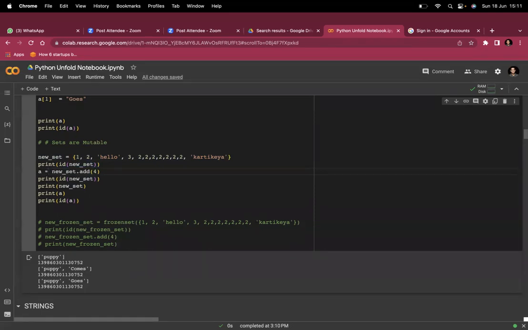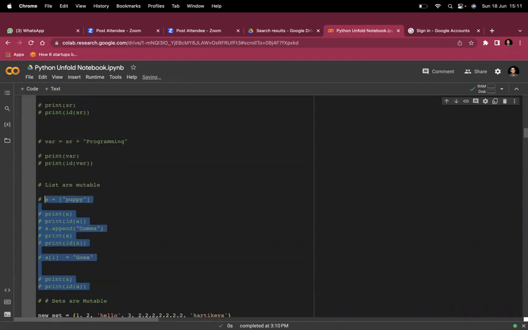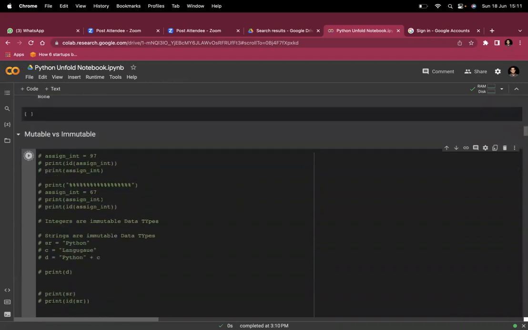And then there is a functionality on set, which is add. There's an add method on set which will allow you to make a change in the existing set. If you run this, you are adding 4 to it. If you run this piece of code, you will see what the memory locations are. Did it change or not? What happened?